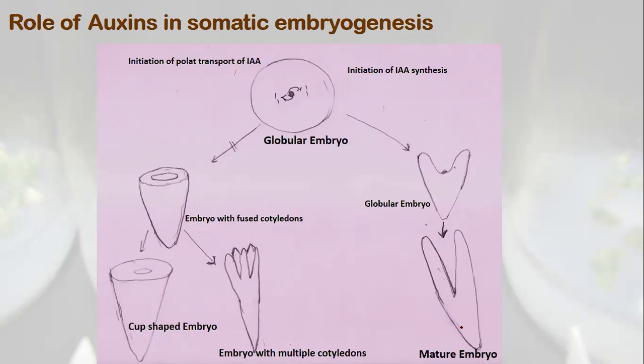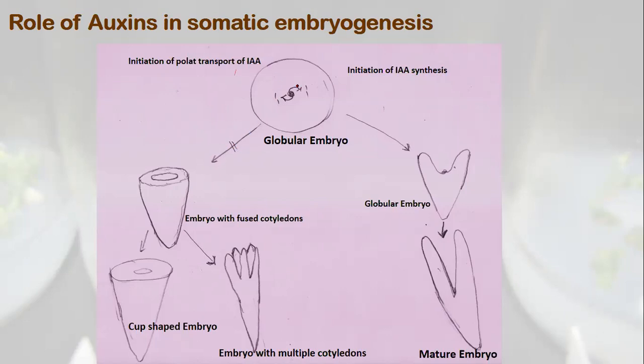then the embryo matures normally. If the polar transport is stopped by providing certain inhibitors of polar transport, there are inhibitors which can stop the process of polar transport. These inhibitors can be trans-cinnamic acid or triiodobenzoic acid, TIBA. If we add anything into the medium that interferes with the process of polar transport,